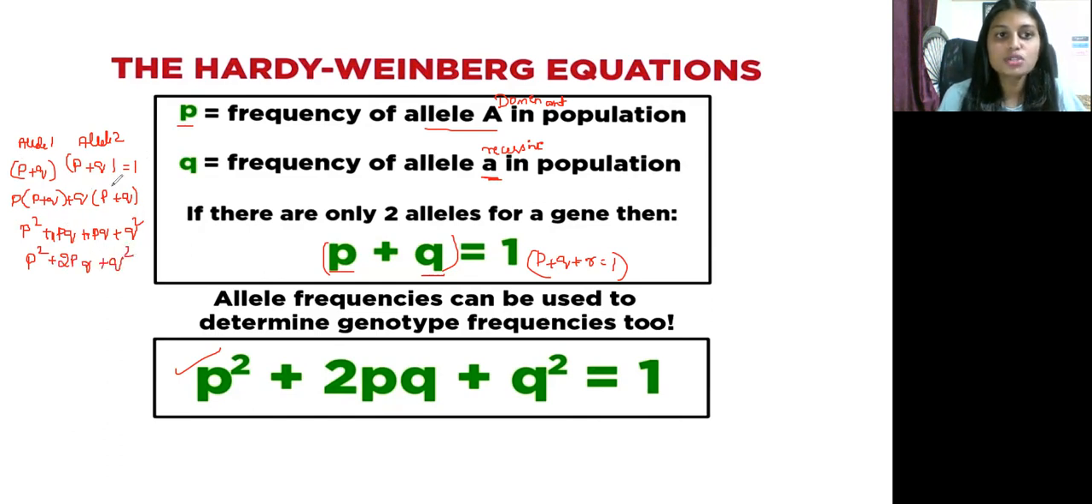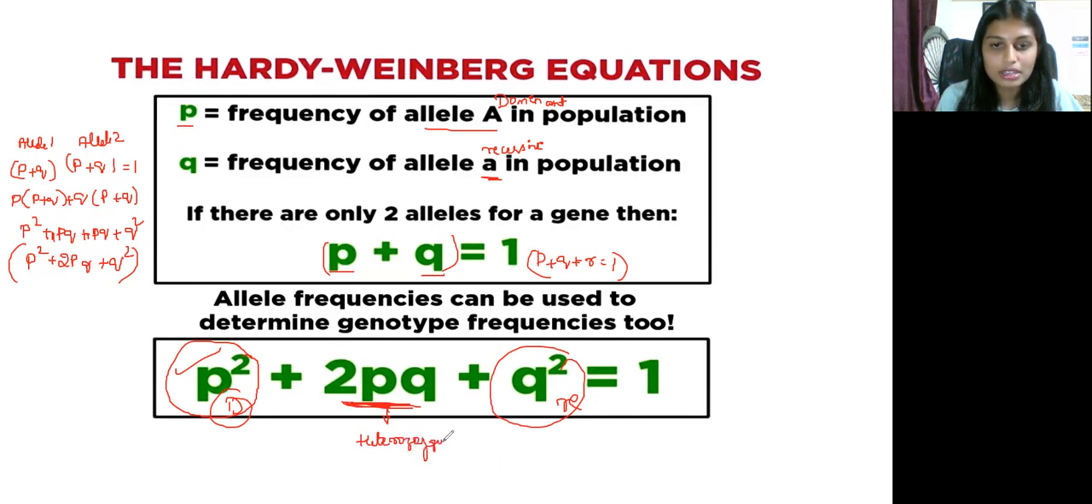So with the help of these two alleles, Hardy-Weinberg found the equation to find the genotype frequencies. Now this P square represents the frequency of the dominant genotype, and this Q square represents the frequency of the recessive genotype, and this 2PQ, what is this? This 2PQ helps to identify the heterozygous dominant.